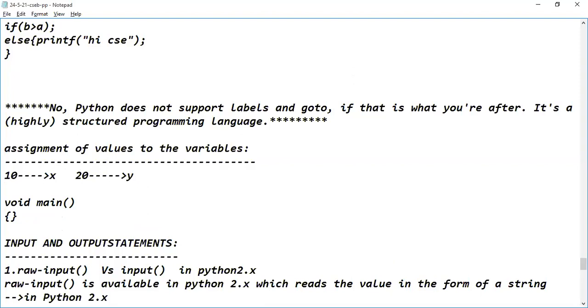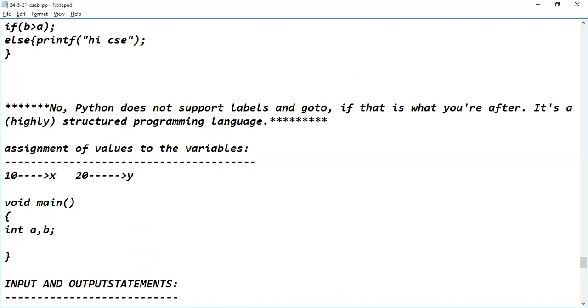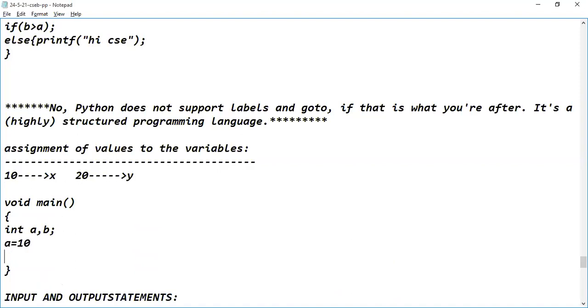In the main function, while beginning the functionality, you should start with declaring the variables or constants that are needed for the functionality, right? So here I'm taking int a comma b. a is assigned with 10, and b is assigned with 20. Isn't it? Is it the code or not? Yes, sir. As I have taken X and Y here, you can take X and Y. Don't get confused.